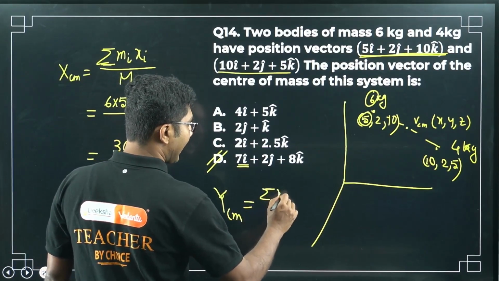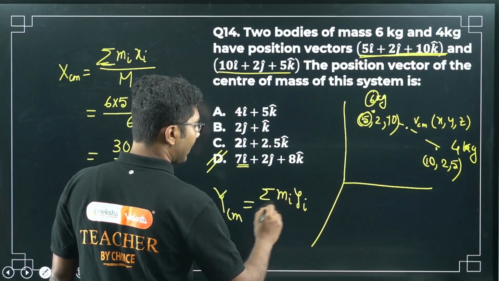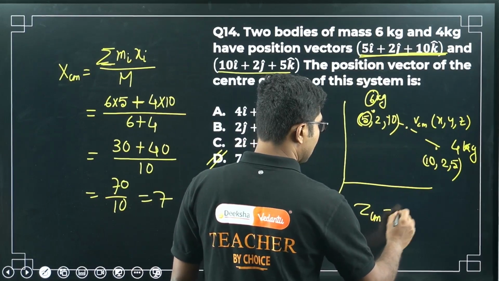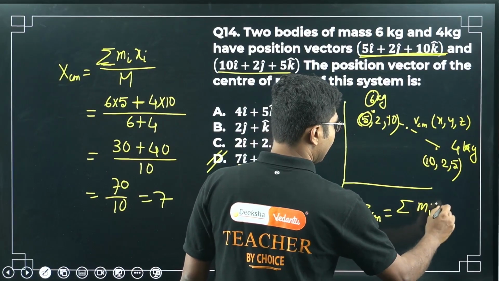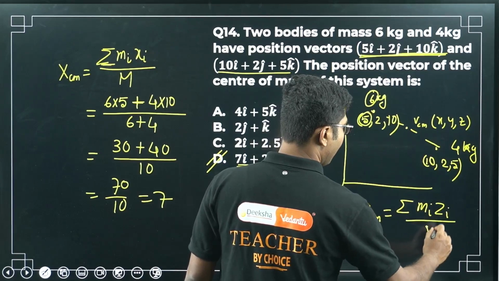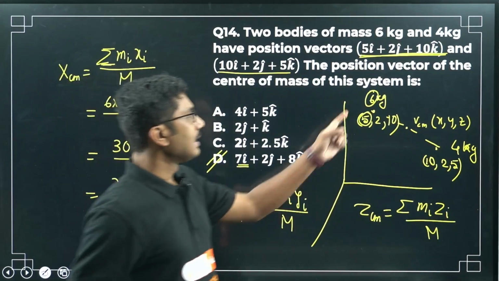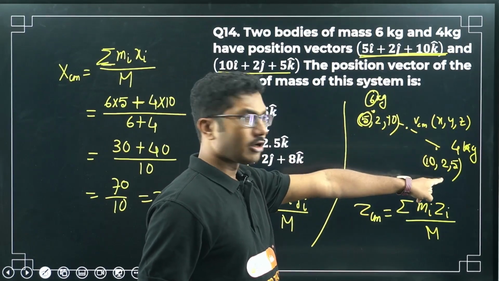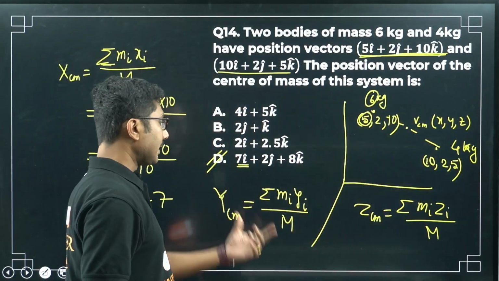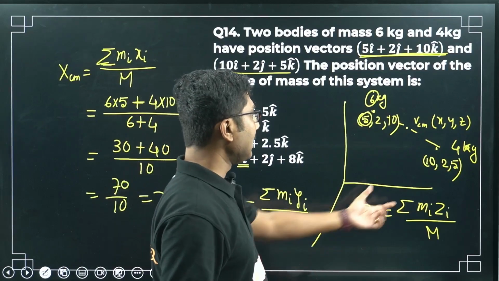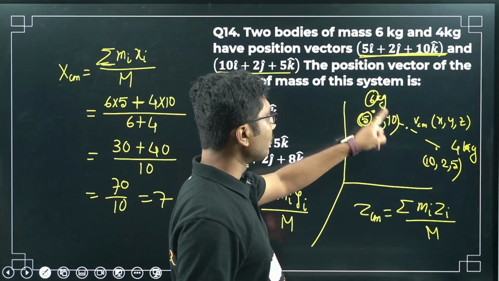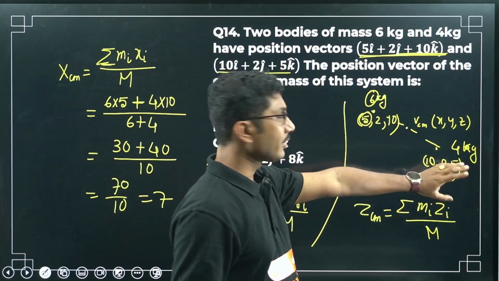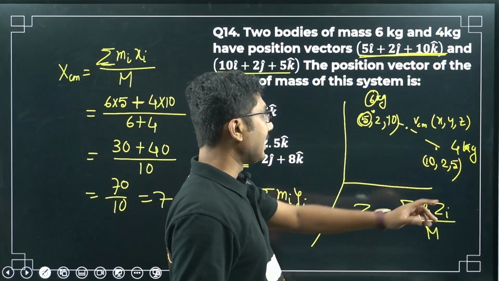YCM is sum of mi yi by M and ZCM is equal to sum of mi zi by M. Same method: first you take this mass, multiply with its y coordinate, plus the second mass times its y coordinate, add them, then divide by the total mass. Similarly for the z component, multiply mass and z component, add them and then divide by the total mass.